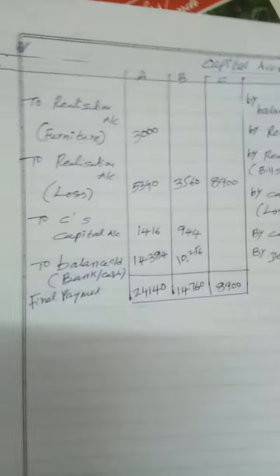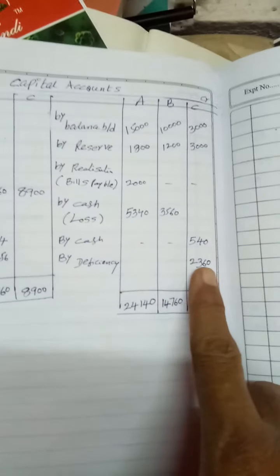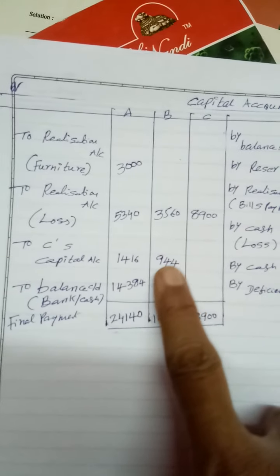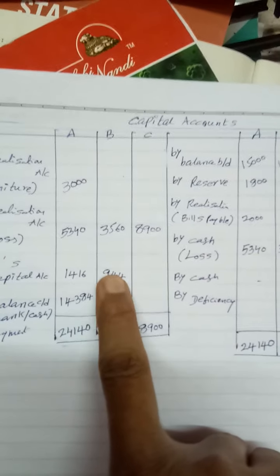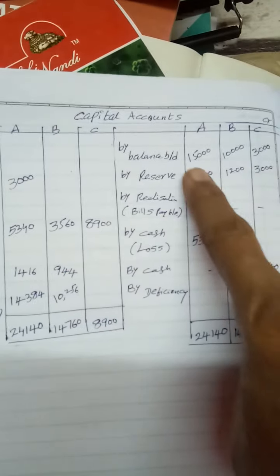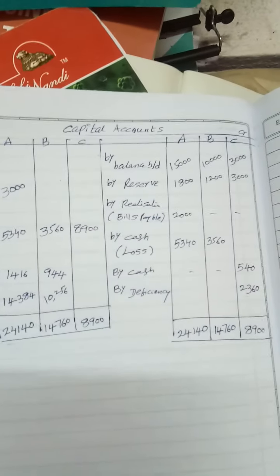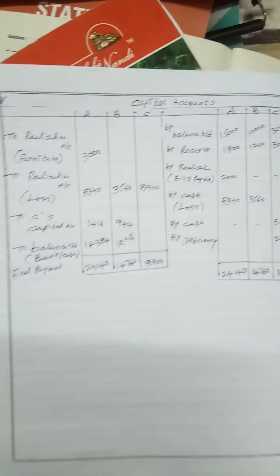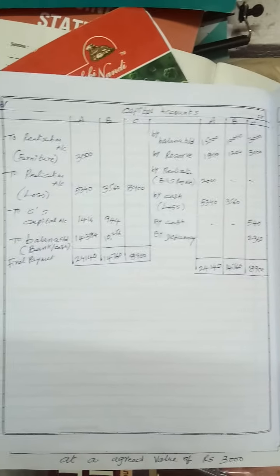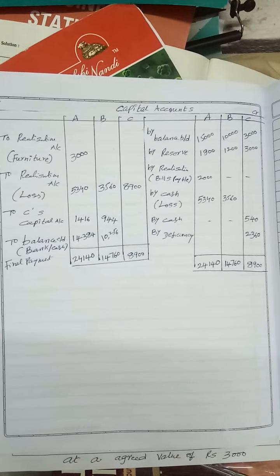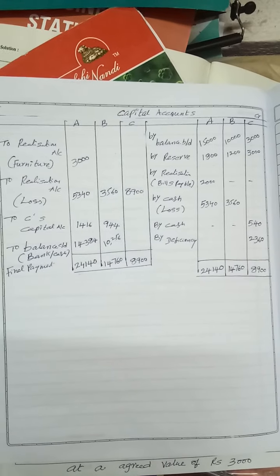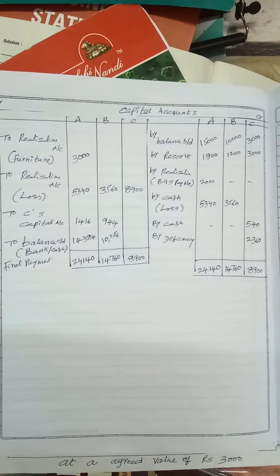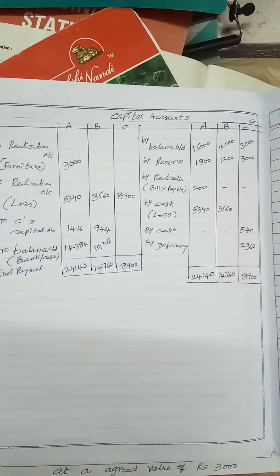In the capital accounts, again the same amount is being debited. That means this loss is borne by two people, A and B, in their capital ratio, 3:2. Once again I want to say, the deficiency in the insolvent partner's account is to be borne by the solvent partners in their capital ratio.